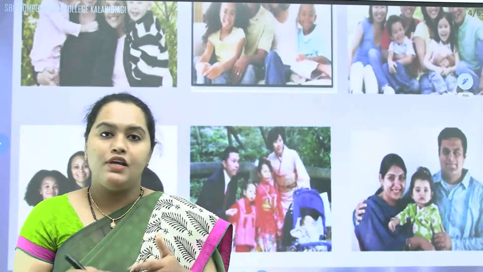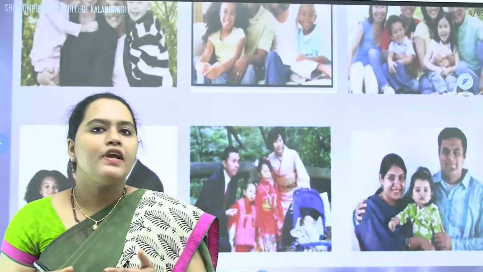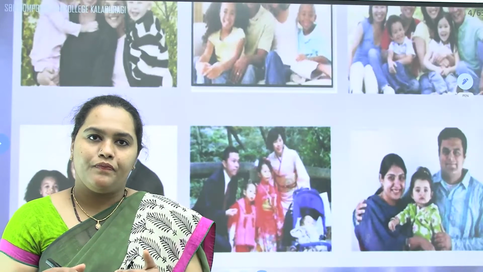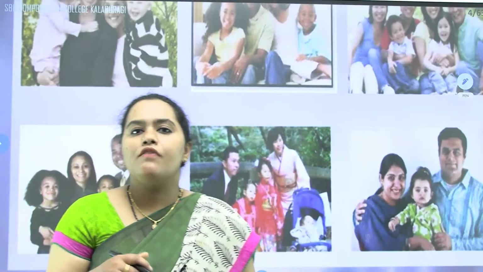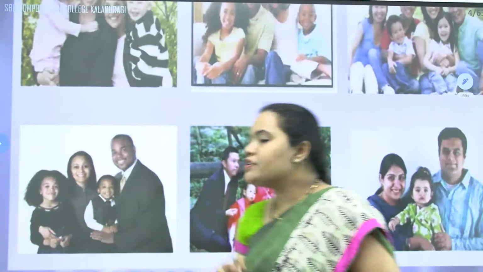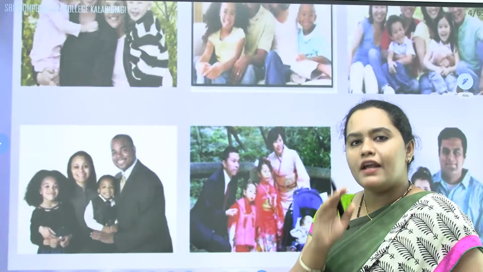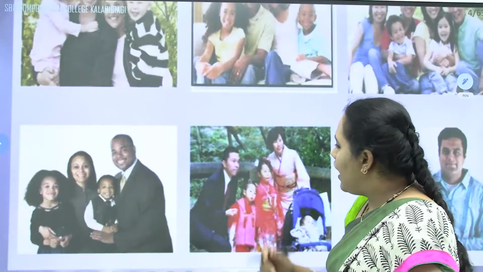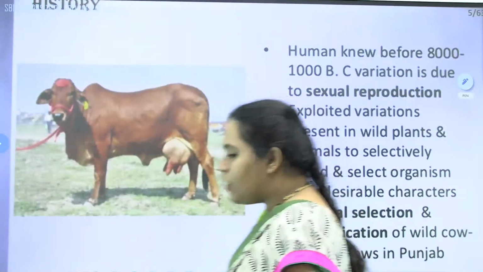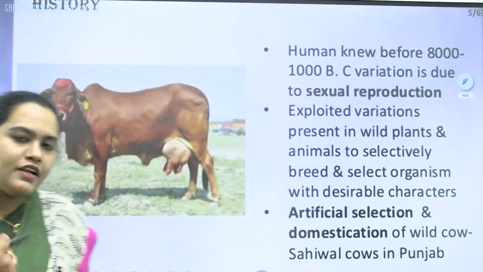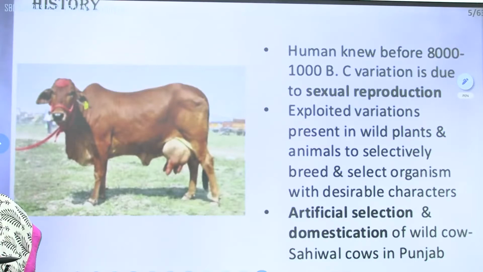Now we can't introduce the variation, but by means of natural selection and cross breeding, variations can be introduced. How? By means of cross breeding or artificial selection.